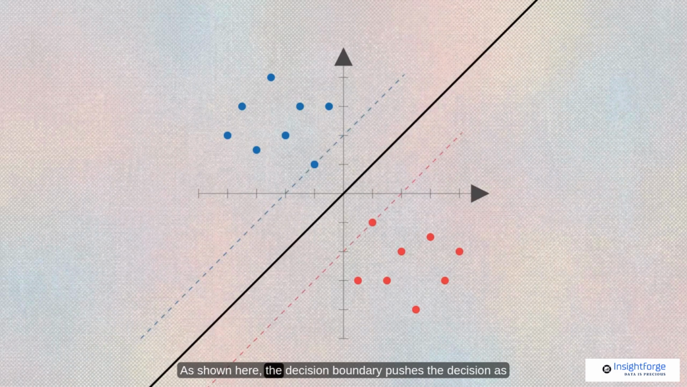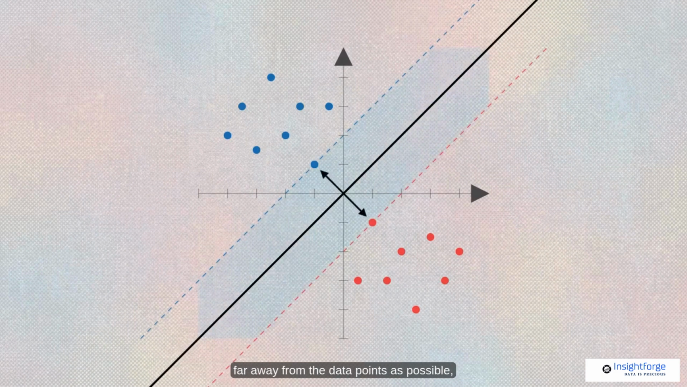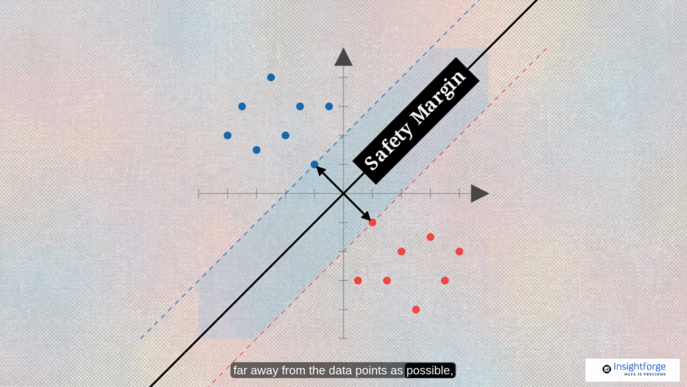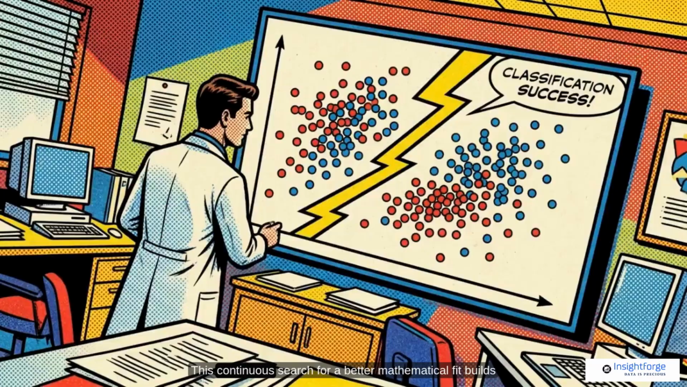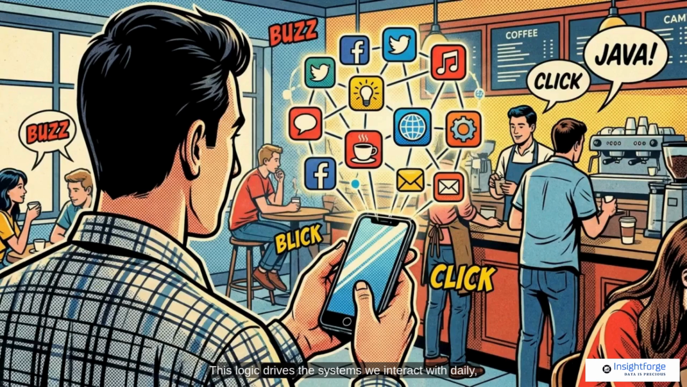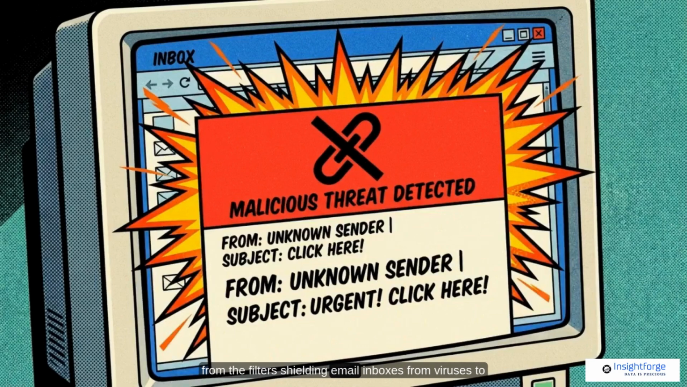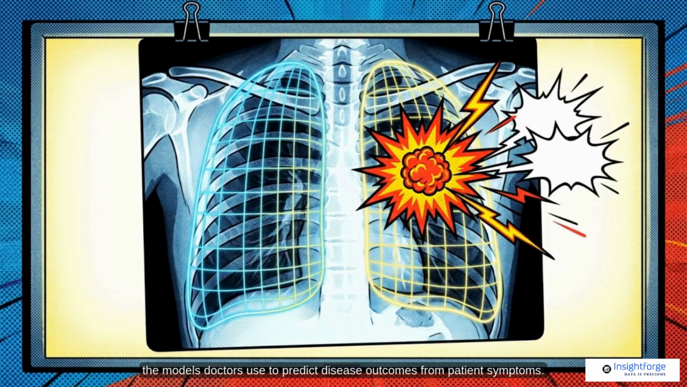As shown here, the decision boundary pushes itself as far away from the data points as possible, creating a wide buffer zone for future inputs. This continuous search for a better mathematical fit builds models that maintain their logic when faced with unseen or noisy data. This logic drives the systems we interact with daily, from the filters shielding email inboxes from viruses to the models doctors use to predict disease outcomes from patient symptoms.